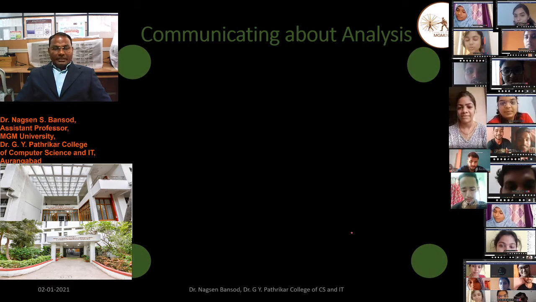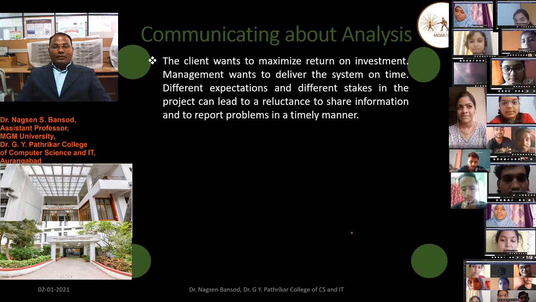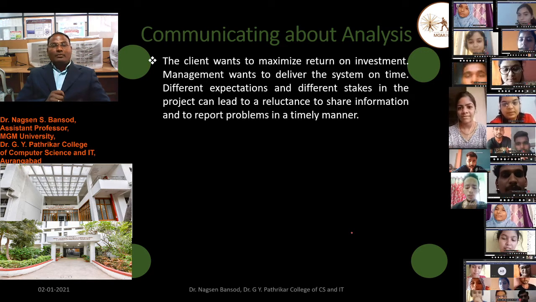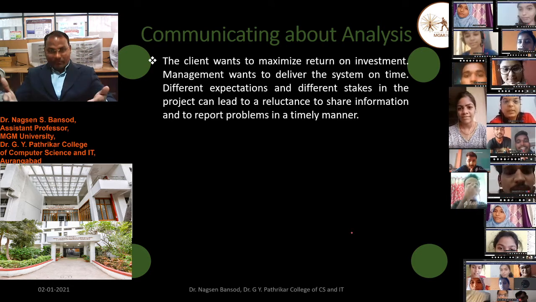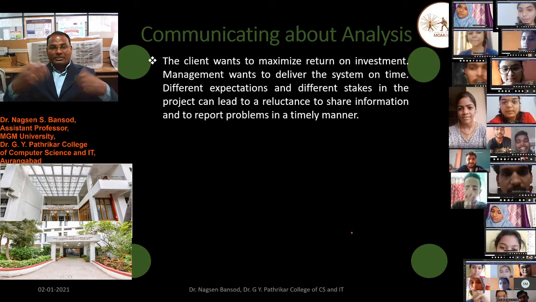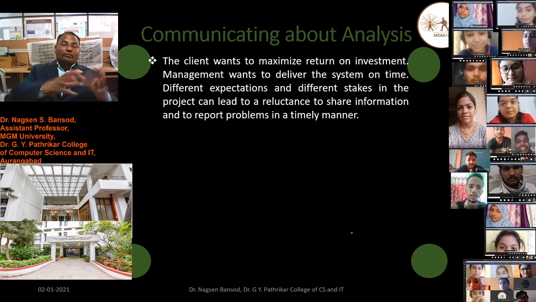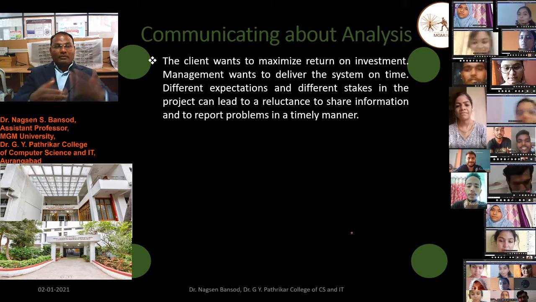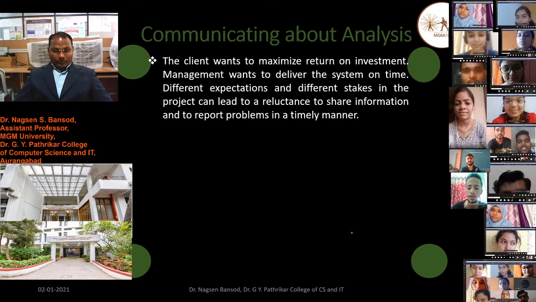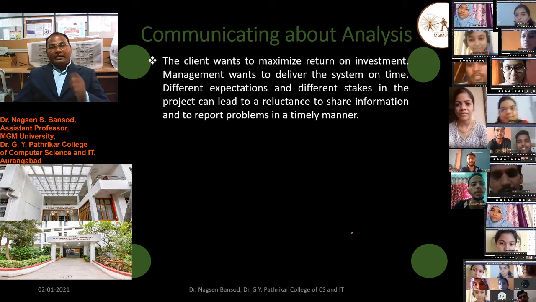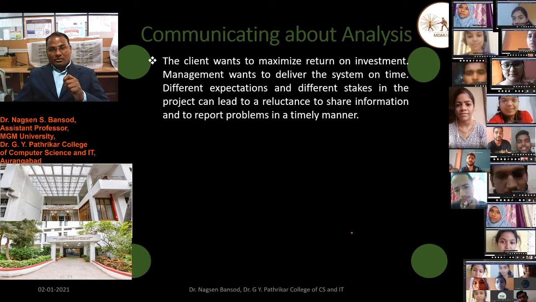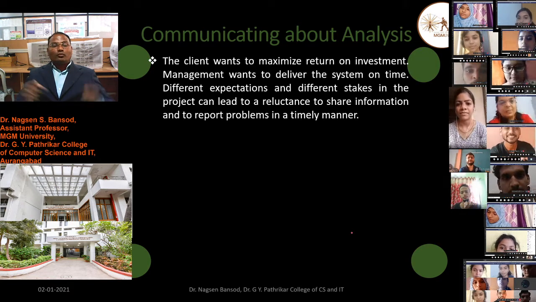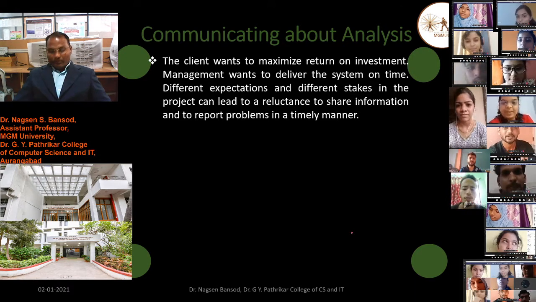These are the communications analysis. The client wants to maximize the returns on investment. Management wants to deliver the system on time. The manager wants to deliver the system on time, and the client wants minimum investment and maximum refund from that system. Different expectations and different stakes in the project can lead to a reluctance to share information and to report problems in a timely manner.